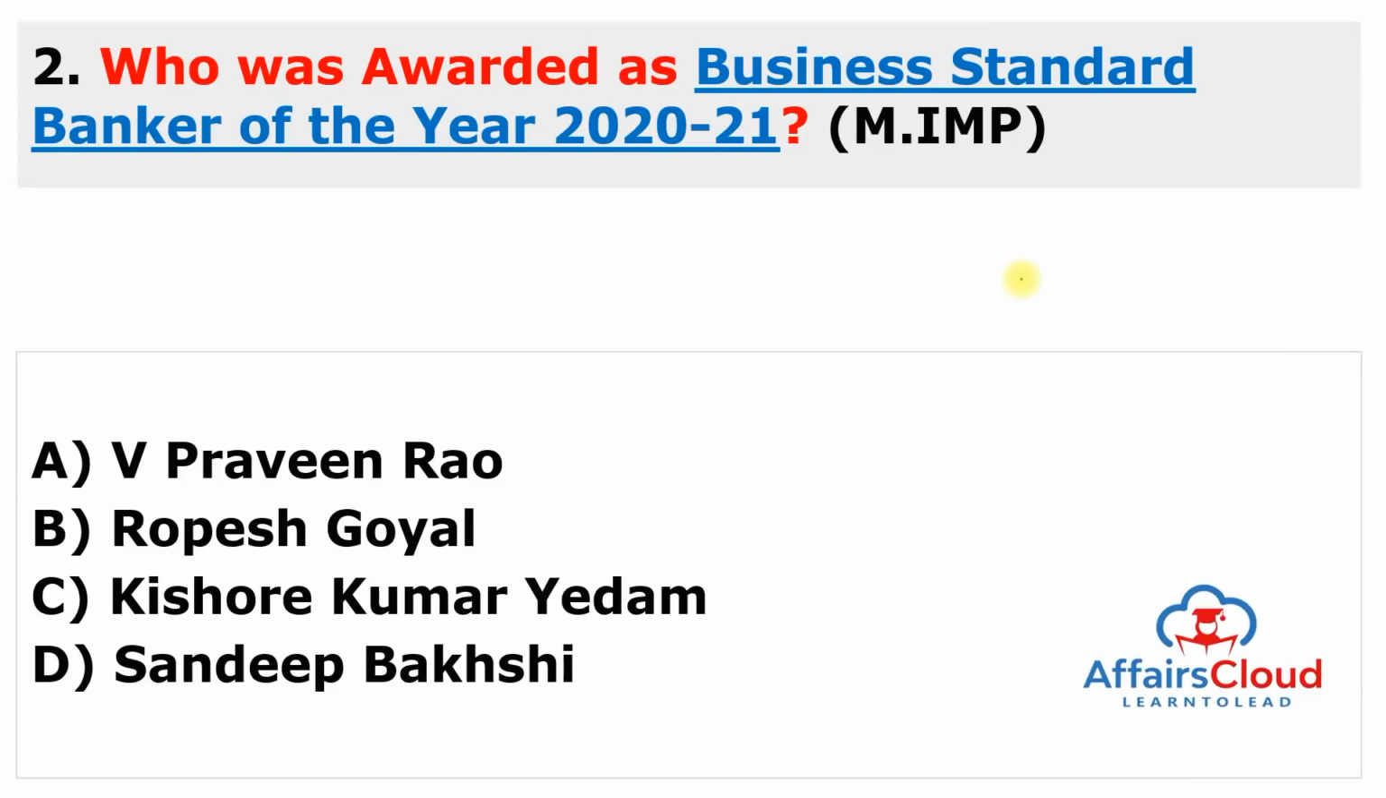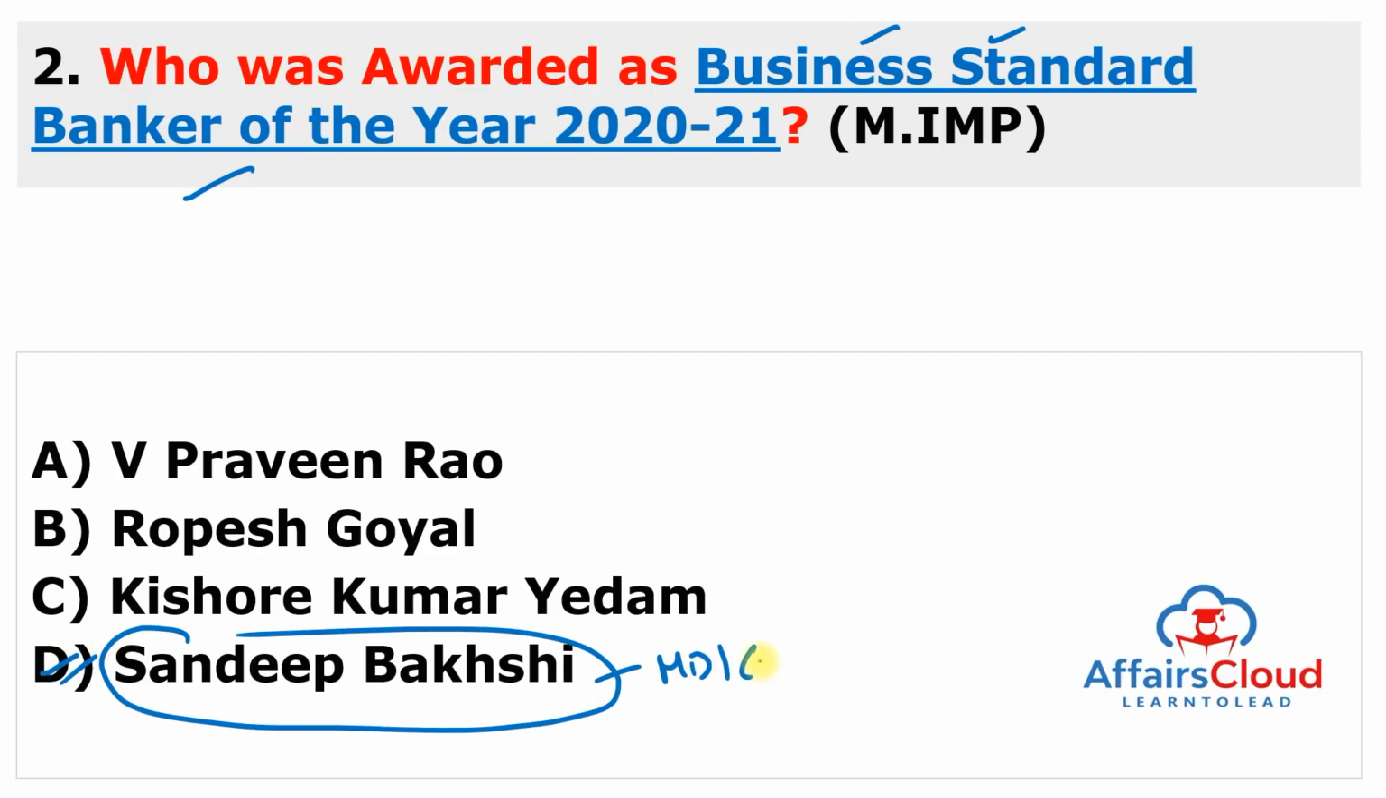Moving to the next question. Who was awarded as the Business Standard Banker of the Year 2020-21? And this person is Sandeep Bakshi. So the answer of this question is D. And Sandeep Bakshi is currently Managing Director and CEO of ICICI Bank. Remember this, Sandeep Bakshi has been named as the Business Standard Banker of the Year 2020-21.